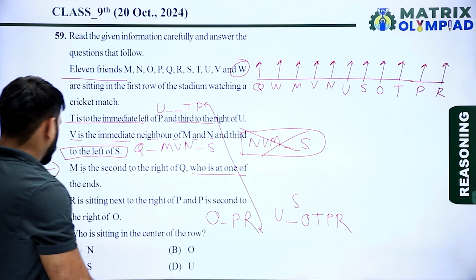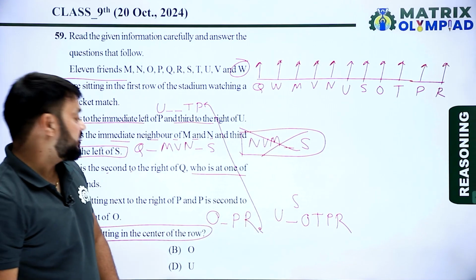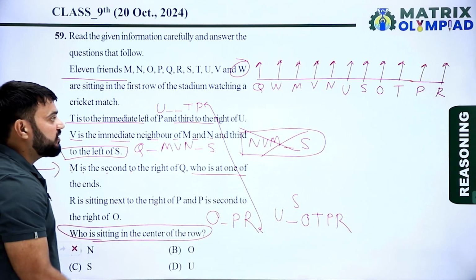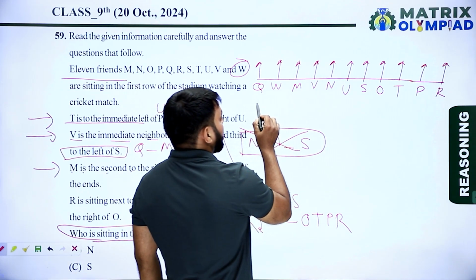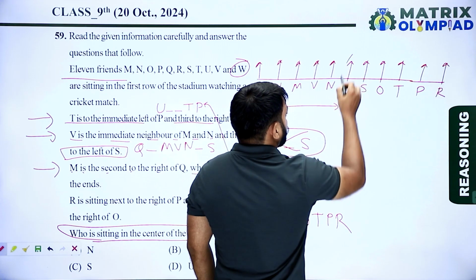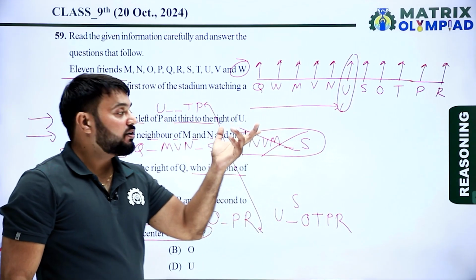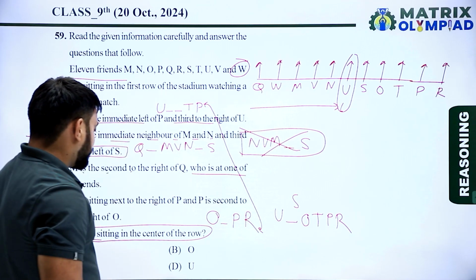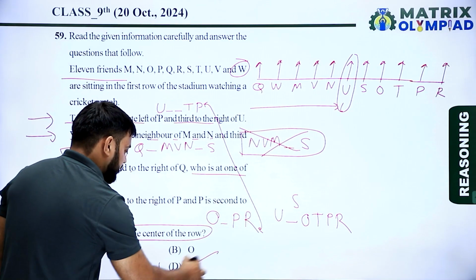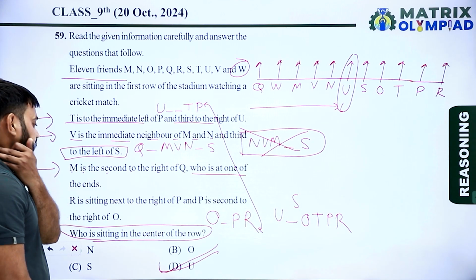So now the question is, who is sitting in the center of the row? Center means the 6th person out of 11, and the 6th person is U. U is sitting in the center of the row. So here U is the correct answer of this question.